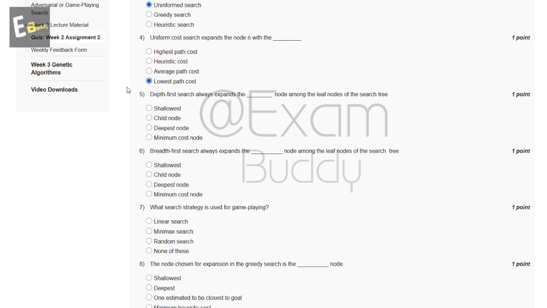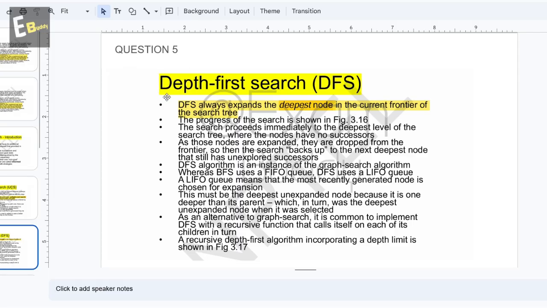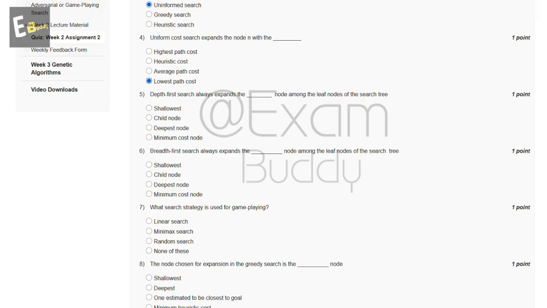Now the fifth question is: depth first search always expands the dash node among the leaf nodes of the search tree. The options are shallowest child node, deepest node, minimum cost node. Let's check the answer of the fifth question. DFS always expands the deepest node in the current frontier of the search tree. So the answer of the fifth question is C, deepest node.